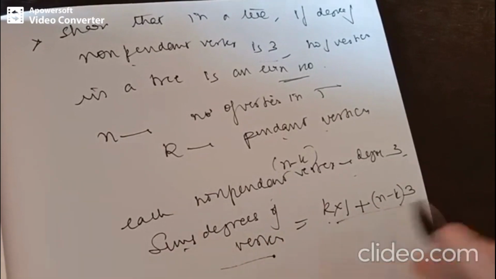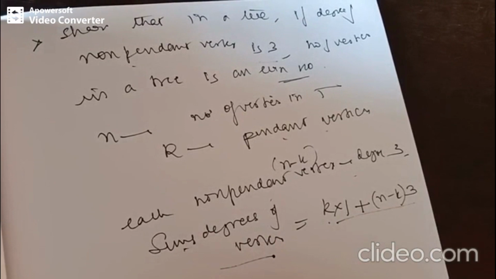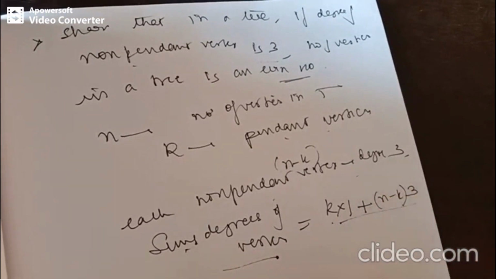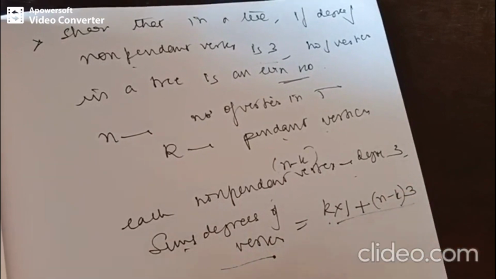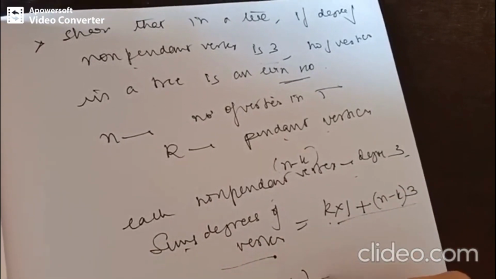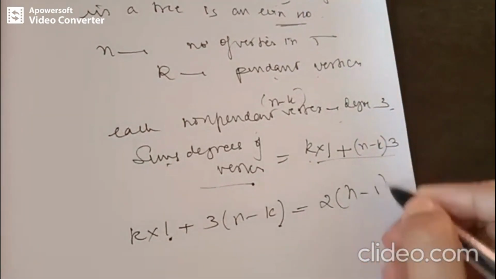And we know that the sum of degrees of the vertices must be equal to twice the number of edges. How many edges are there in a tree? For n vertices, we have got n minus 1 edges. So this sum, that is k into 1 plus 3 times n minus k, must be equal to twice the number of edges, which is n minus 1.